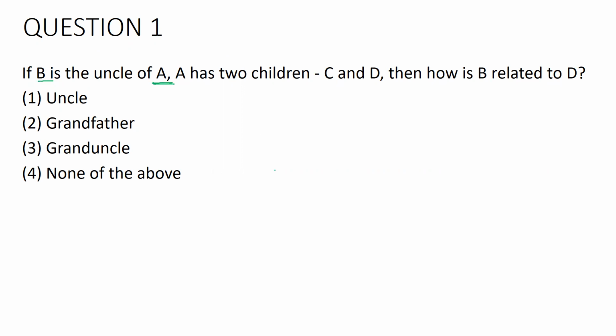So when I say that B is the uncle of A, you can think about two possibilities. A's father, A's father's brother, B. Thus, you can see that this B is becoming the uncle of A. Same logic, we can consider A's mother.